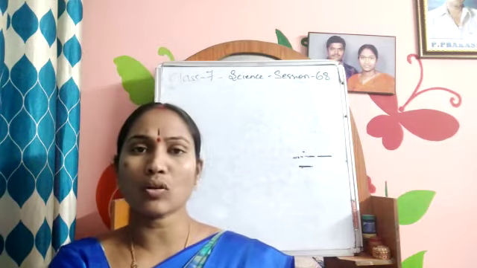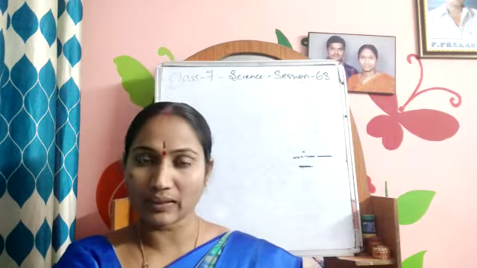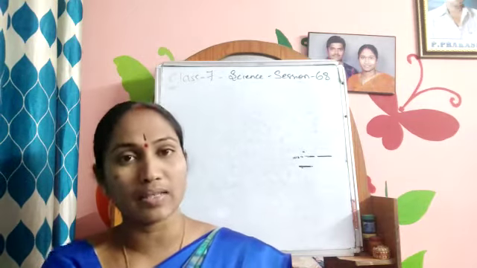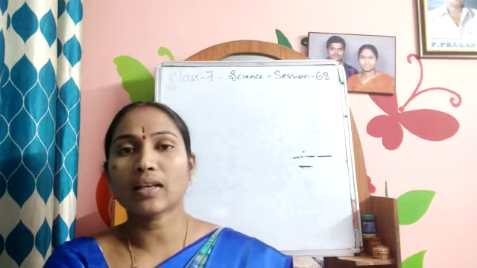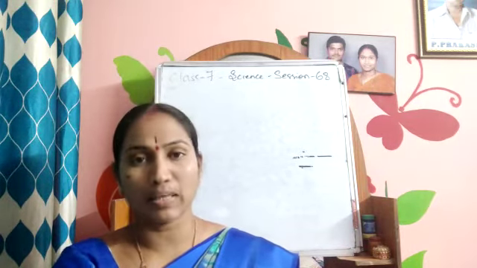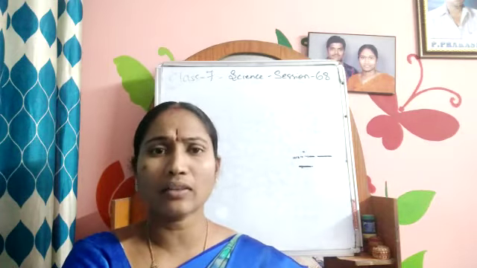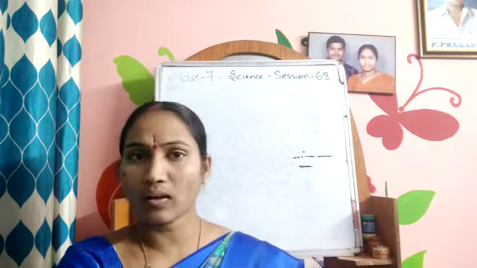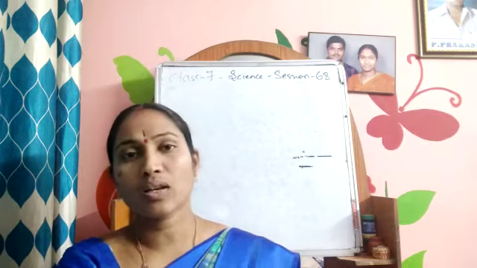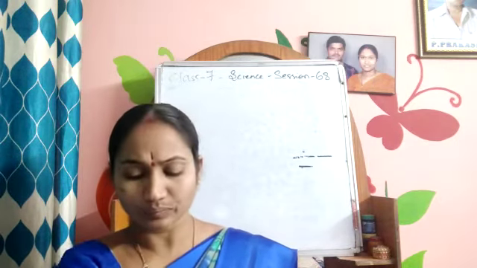So all the fruits are not the same. They don't have the same color or the same size. For example, if you take grapes, they grow in bunches. And a pomegranate will grow singly. A guava will grow singly. So like this, there is a differentiation.